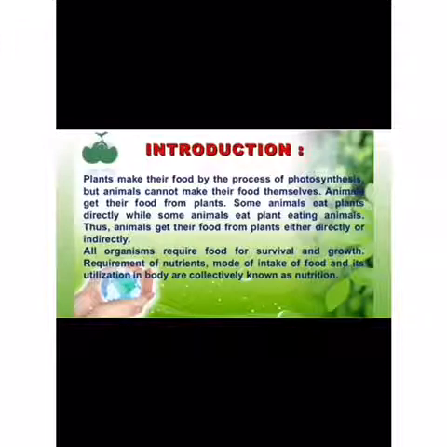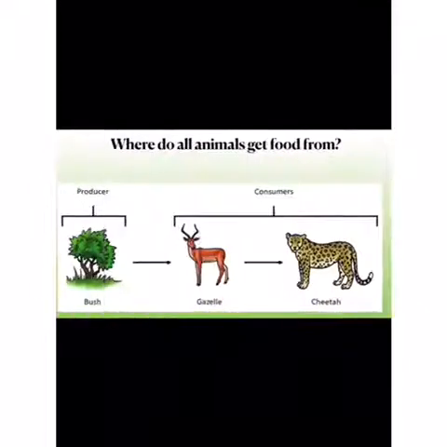From plants and animals. Plants can make their food by the process of photosynthesis. But animals get their food from plants. Some animals eat plants directly, while some animals eat plant-eating animals. Thus, animals get their food from plants either directly or indirectly. This intake of food and its utilization in the body for energy and growth is known as nutrition.